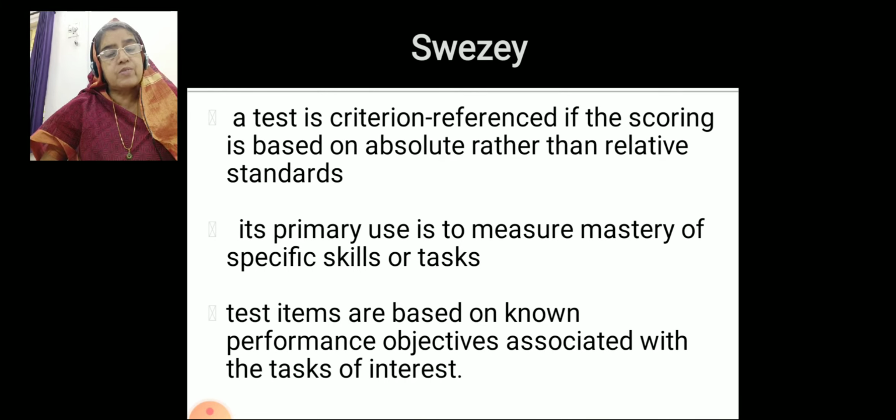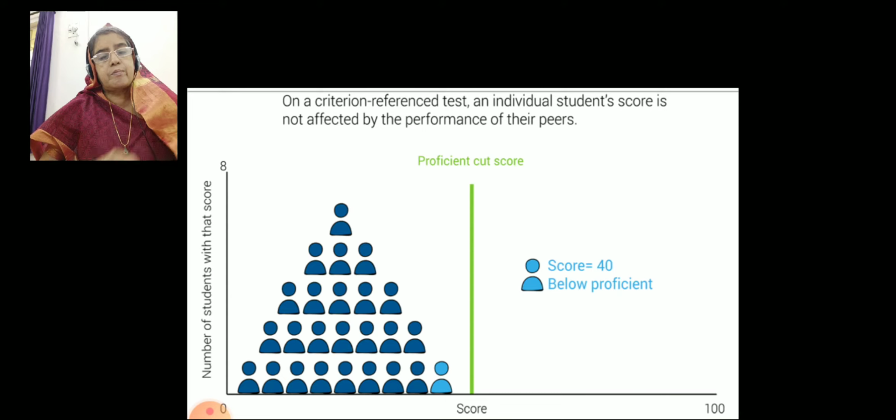As teachers, whenever we conduct a test, our test must be criterion based rather than norm based, because the primary use of a CRT is to measure the mastery level of the students in the form of their knowledge, their skills, etc. And all the test items are based on some objectives, isn't it? Then only we will assign certain tasks to know whether all my instructional objectives are reached or not. So this is the definition given by Sweze.